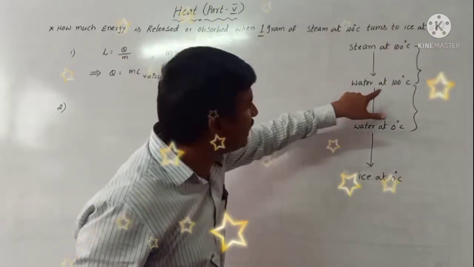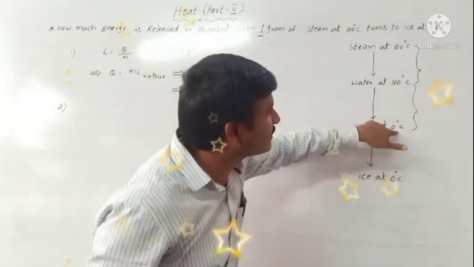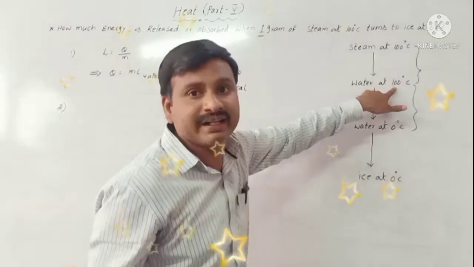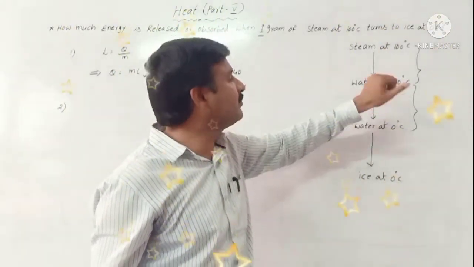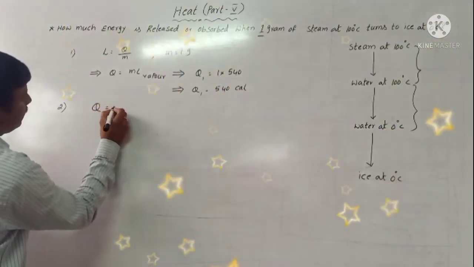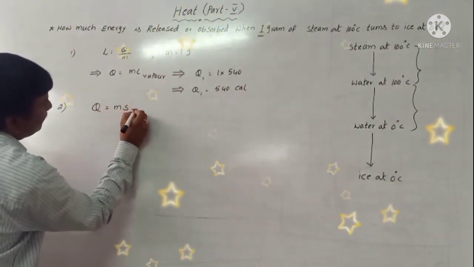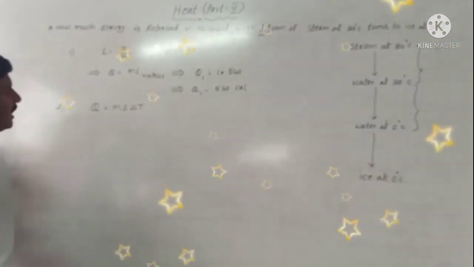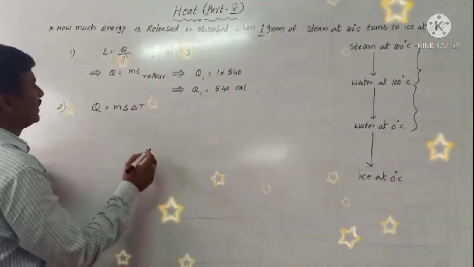Both are water, but one is at 0 degrees Celsius and the other at 100 degrees Celsius. Then we take the formula Q equal to m s delta T. In the previous class we discussed and derived this formula Q equal to m s delta T.